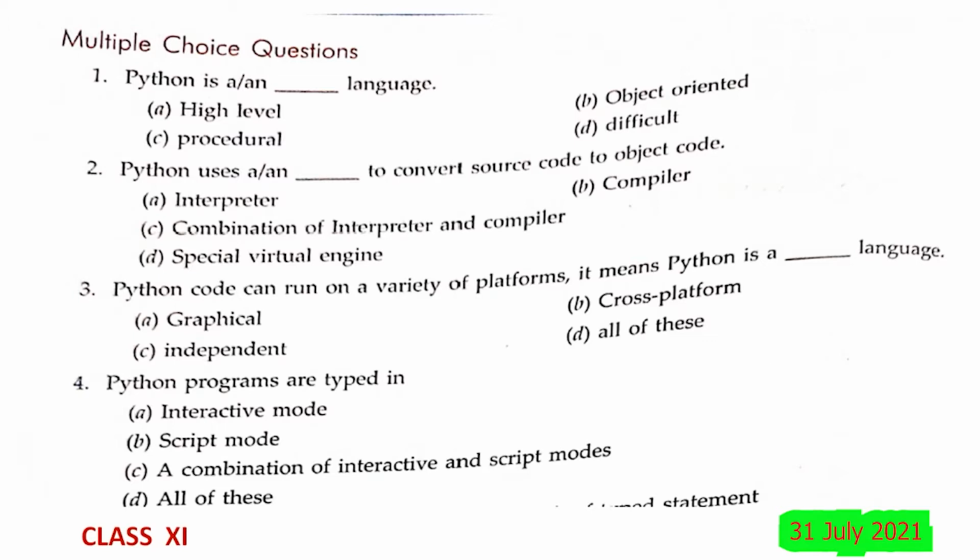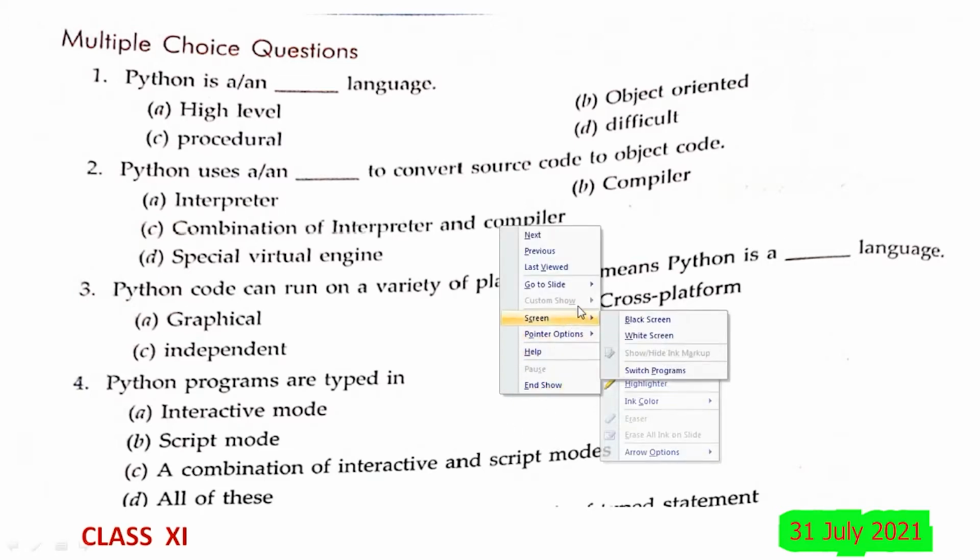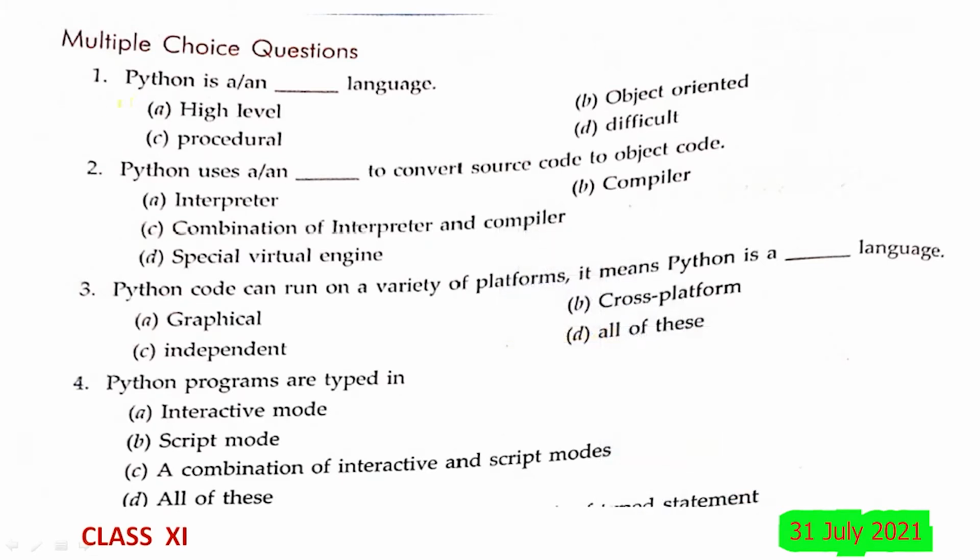Next, Python uses a or an dash to convert source code to object code. Interpreter, compiler, combination of both interpreter and compiler, a special virtual engine. Actually Python is an interpreter, so it uses an interpreter to convert. The answer will be A. For my sake, I will pick a pointer here, a highlighter. Earlier in this case the answer was both A as well as B. Now the answer will be A here.